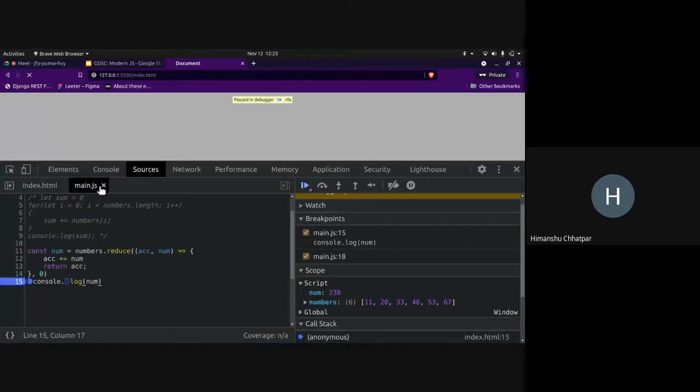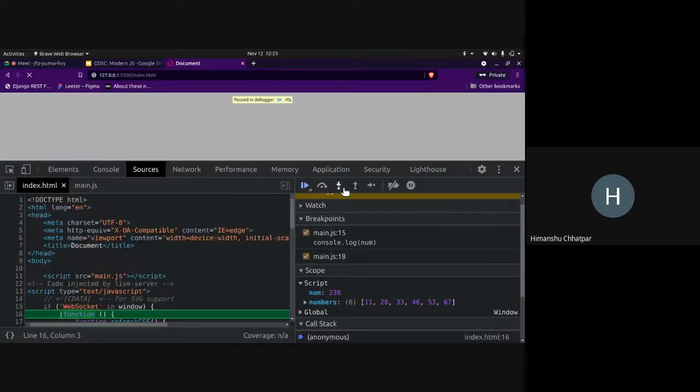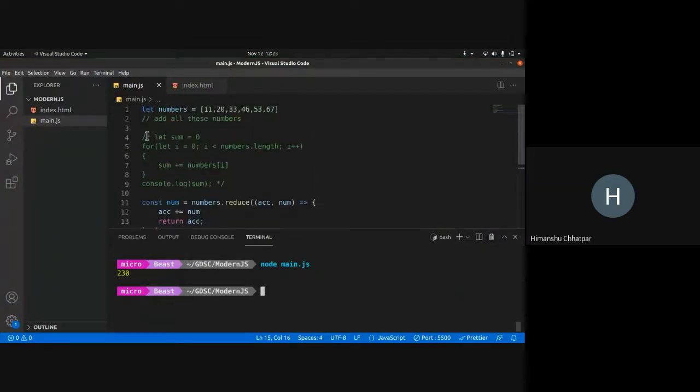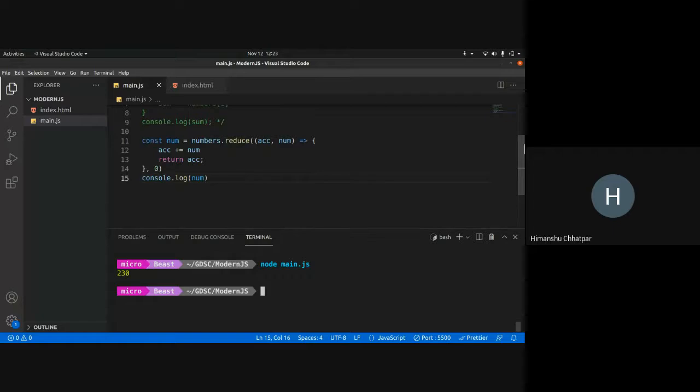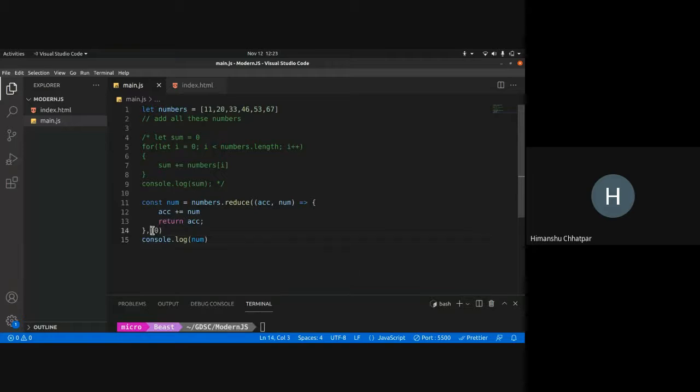Okay. I can't really show you this in the debugger because it won't recognize this code, since this is essentially a full function. So essentially what it does is it goes through each of these numbers. This is the initial value. The initial value was first set to 0 over here. Next, what we did was sum plus equals number. That piece of code is done with the help of the accumulator. Accumulator plus equals num: the accumulator stores how much the sum is until this index, then adds the num and returns the value.